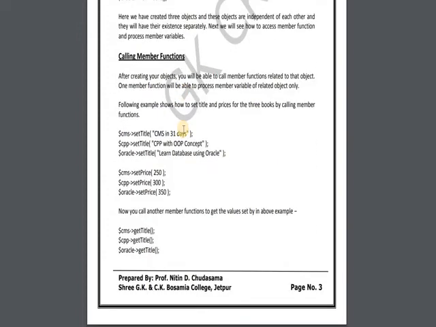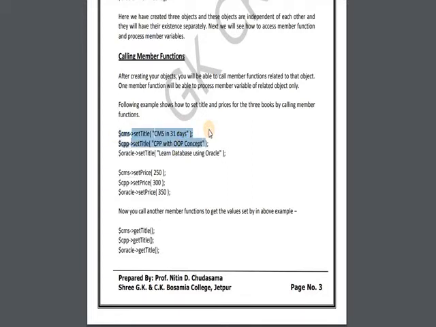Then after creating a class and an object, we are calling a particular member function. We have defined different member variables and member functions in the class definition. How to do that?